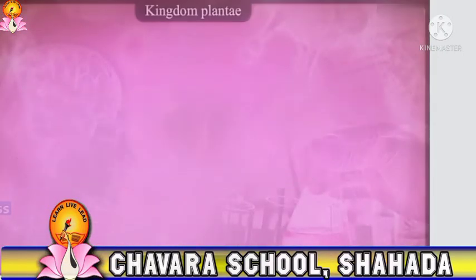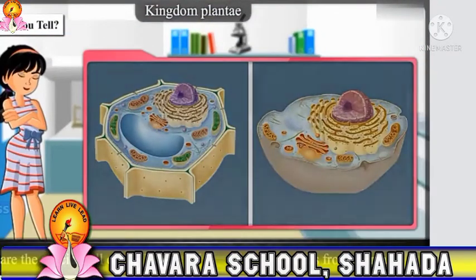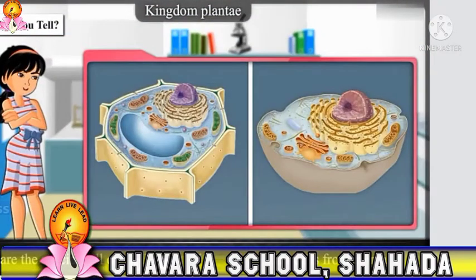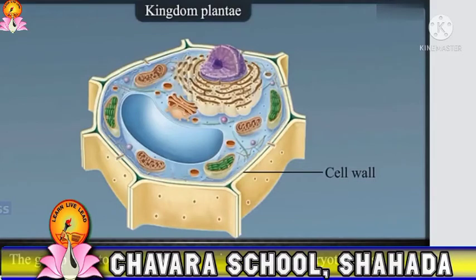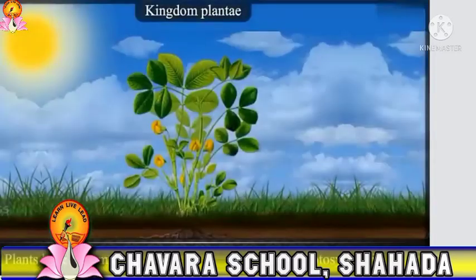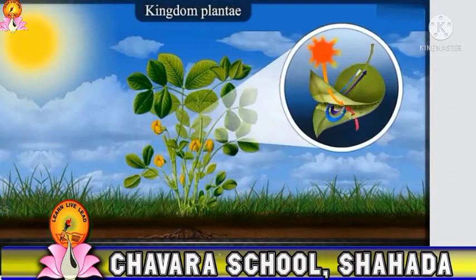Kingdom Plantae. Can you tell which are the special cell organelles that differentiate plant cells from animal cells? The group of autotrophic living organisms having eukaryotic cells with cell walls is the group of plants. Plants have become autotrophic as they can perform photosynthesis with the help of chlorophyll. Living organisms of the kingdom Plantae are the main source of food for all other living organisms.